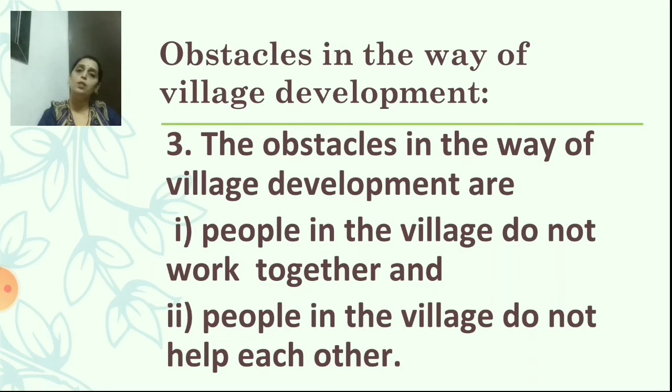It means people don't try to help each other. This might also be an obstacle in the development of the village. Yes? Is it clear? So students, this revision for today is enough.